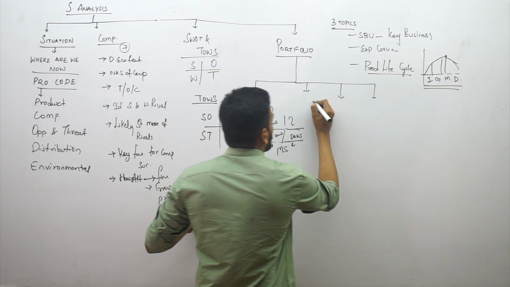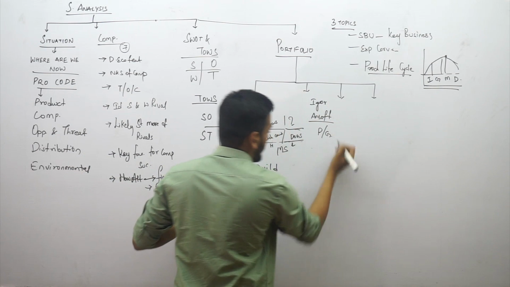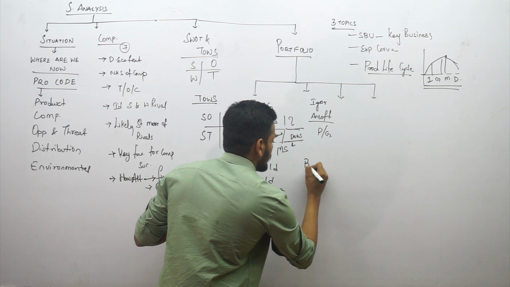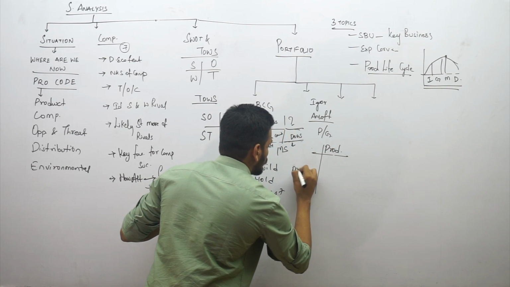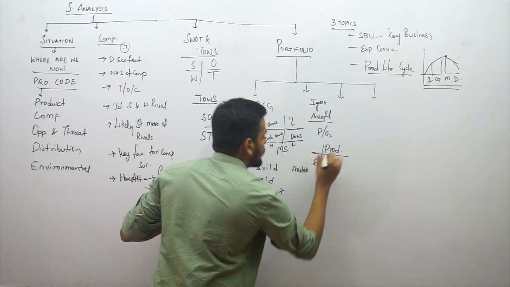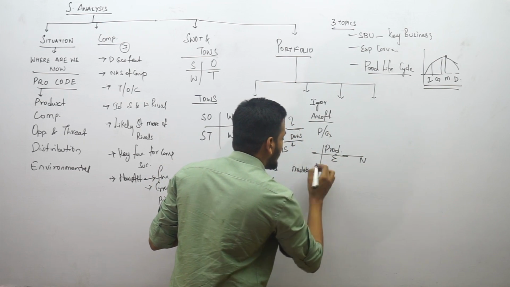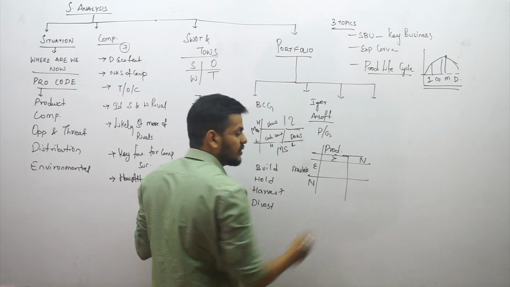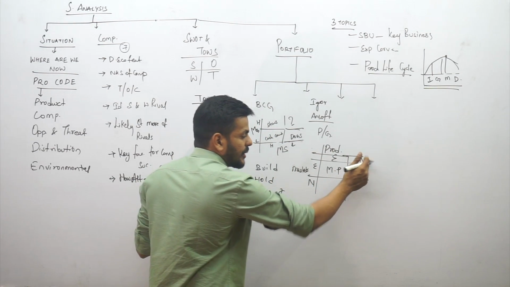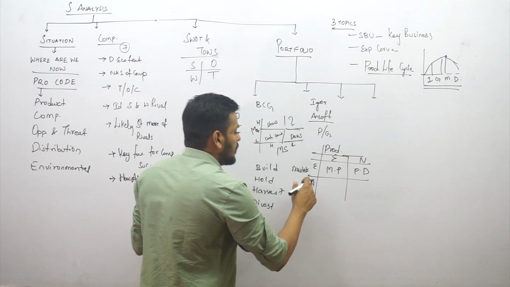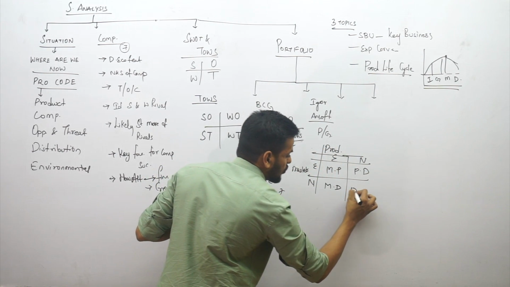Then came up Igor Ansoff's product growth matrix, where we talked about products on the horizontal axis, and markets always on the vertical axis. Existing markets, new markets, existing products, new products, right? What are those called as? An existing to existing is called market penetration. Existing market getting a new product is called product development. New market getting an existing product is called market development, and a new to new situation is called diversification.